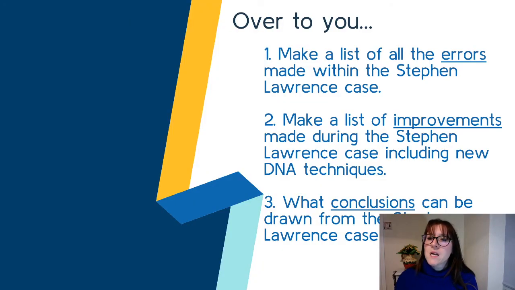So I got them to make a list of all the errors made within the Stephen Lawrence case, and then make a list of improvements made during the Stephen Lawrence case, including the new DNA techniques. So how did we go from a case where there were so many errors to actually being able to get the men in prison? So what happened in between where improvements were made, and then what conclusions can be drawn overall?